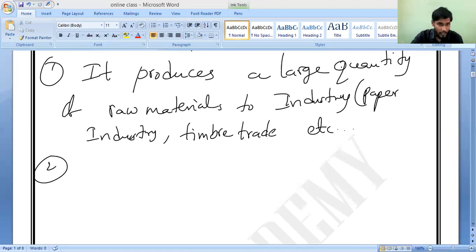So with reforestation, what will happen? The plants will absorb the carbon dioxide so that the percentage will be reduced again. So global warming will automatically be controlled. Correct or not? Yes, sir. This is what we should remember. Who is causing global warming? Carbon dioxide, CO2. If you grow more plants, that means reforestation, then these plants will utilize this carbon dioxide for the photosynthesis reaction, so they will decrease global warming. Do you understand? How? By reducing the carbon dioxide percentage in the atmosphere. That's all. Do you understand or not, Chaitanya?